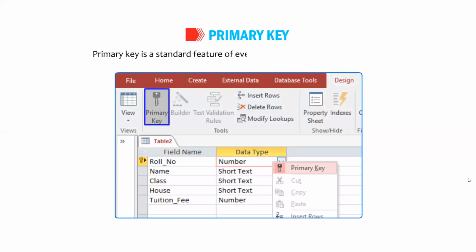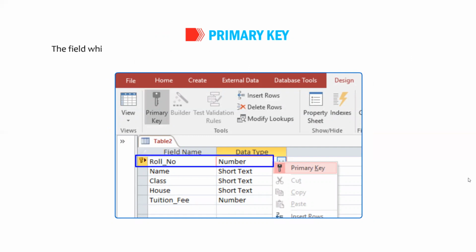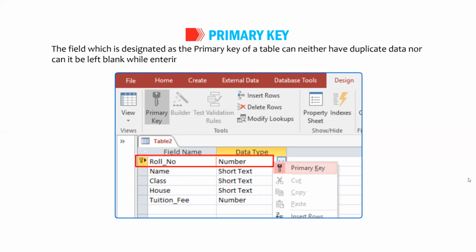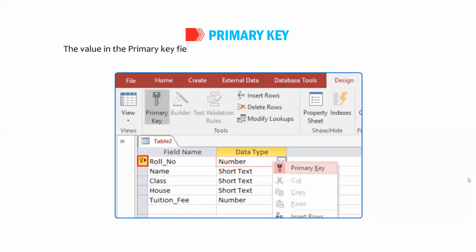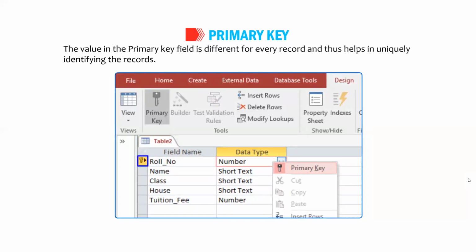Okay students, let us talk about primary key. Primary key is a standard feature of every database management system. A primary key is a sort of check on the table that every record in the table is unique. The field which is designated as the primary key of a table can neither have duplicate data nor can it be left blank while entering the data. A table can have only one primary key. The value in the primary key field is different for every record and thus helps in uniquely identifying the records.